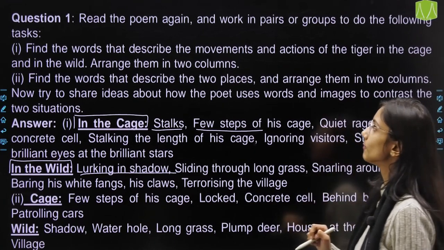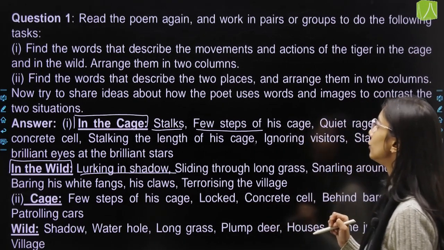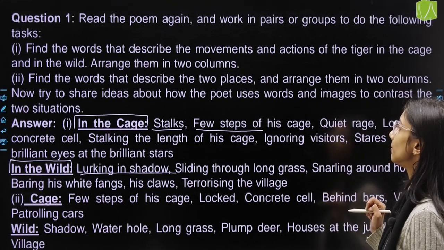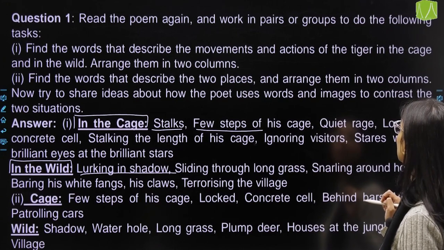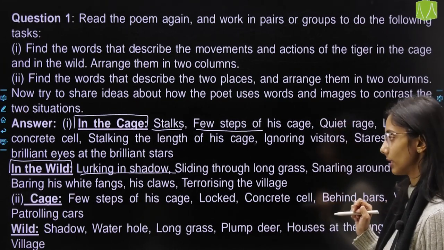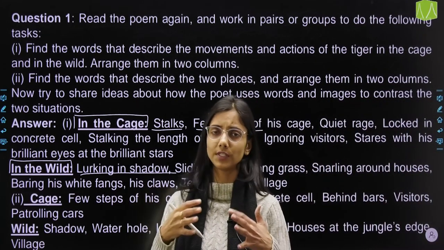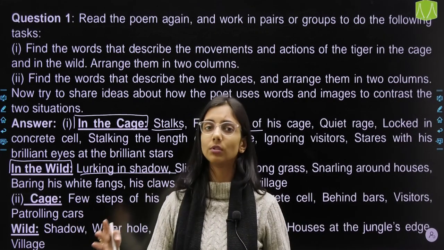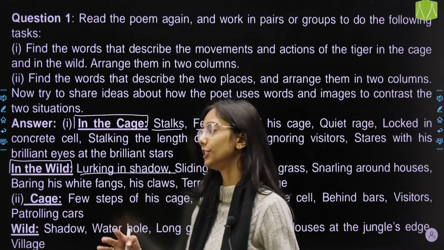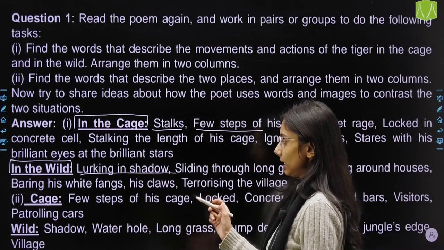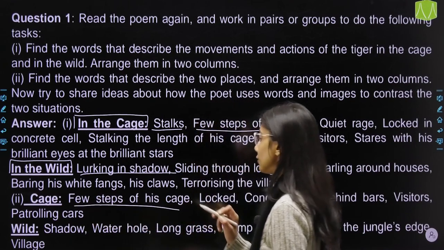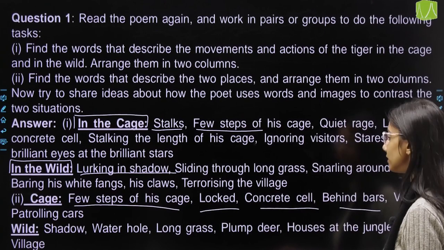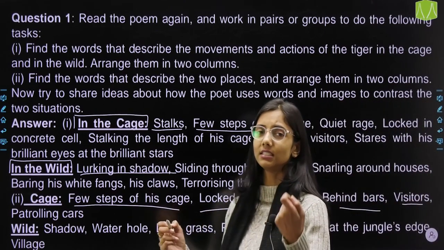Let's look at the second one. Find the words that describe the 2 places and arrange them in 2 columns. Now try to share ideas about how the poet uses these words and images to contrast the 2 situations. Okay. So of course these 2 situations are completely different. If he is in the cage and if he is in the wild, both situations are completely opposite to each other. Like cage, few steps of his cage, locked, concrete cell, behind bars, visitors. All these things tell us that he is in the cage.